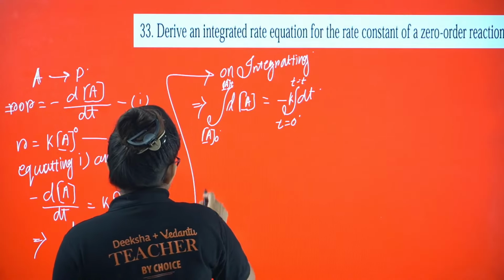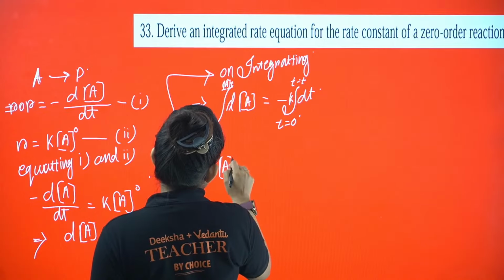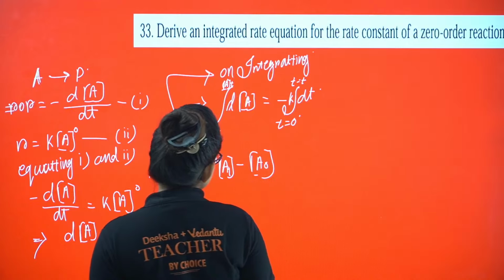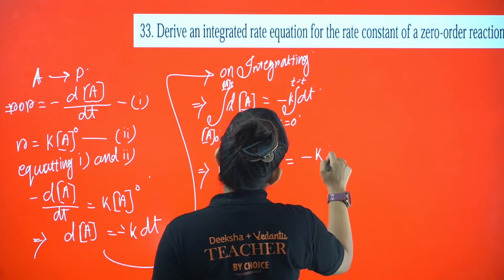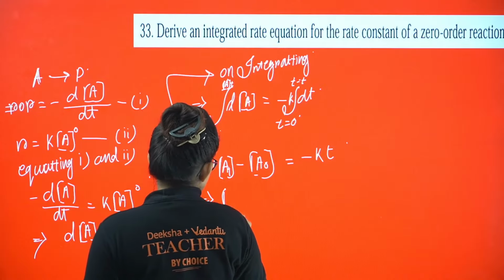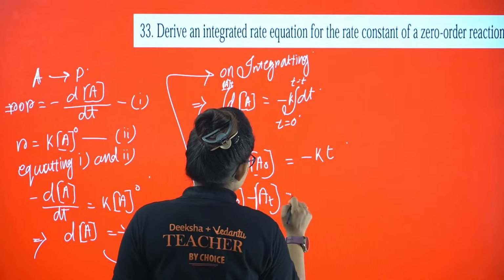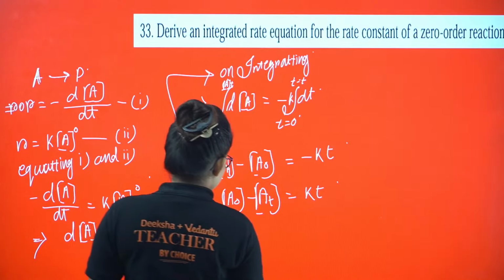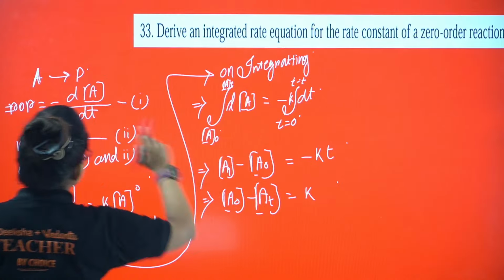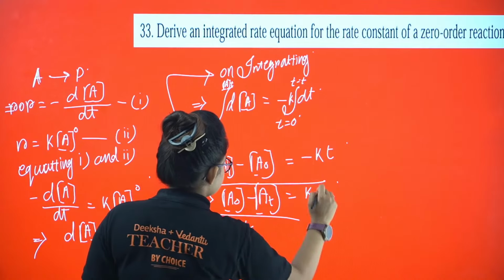So from here I can get At minus A0 by putting the limits, equals minus k into T. Now if I change the sign, A0 minus At equals kT. So K is basically equal to this.